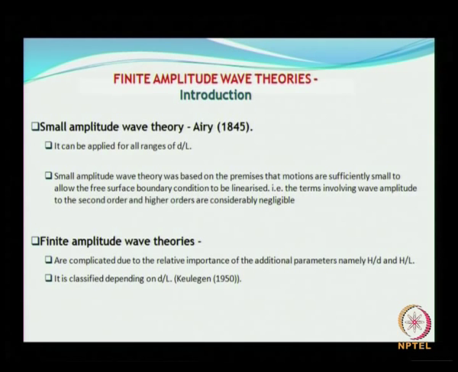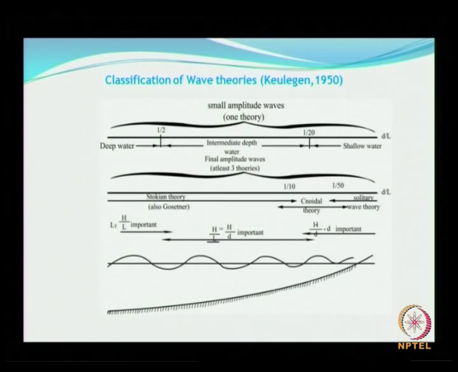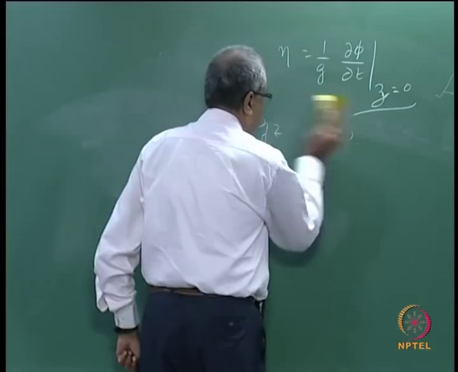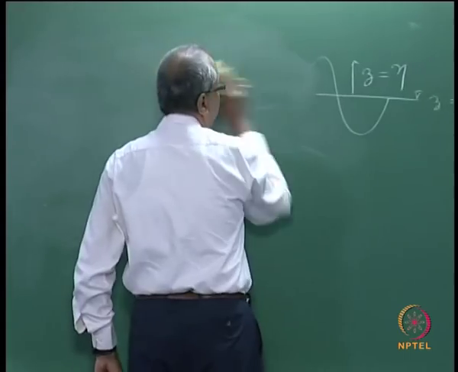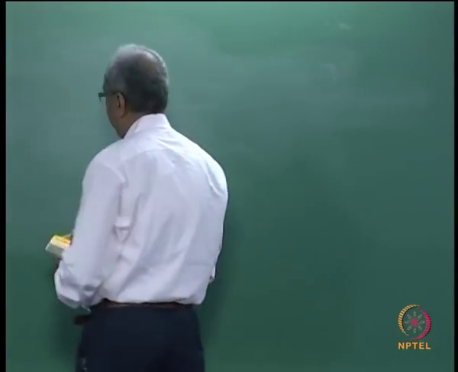So based on the variation in d by L, Coulomb, in 1950, classified the wave theories as per d by L, where d is the water depth and L is the wavelength.